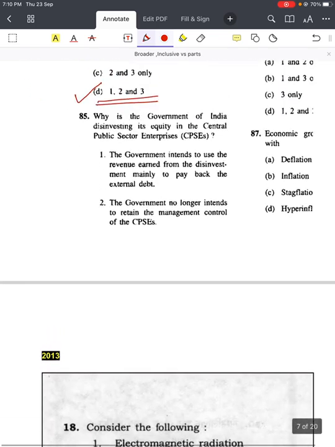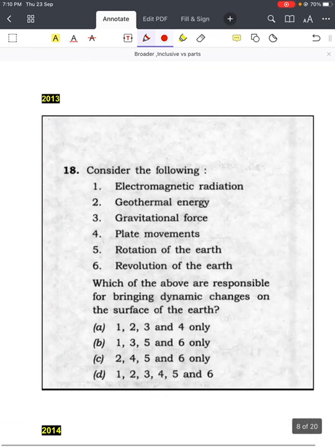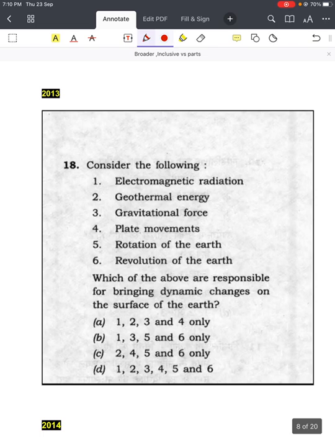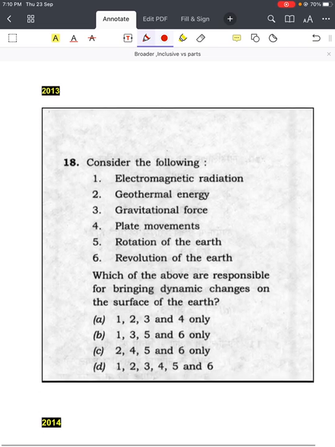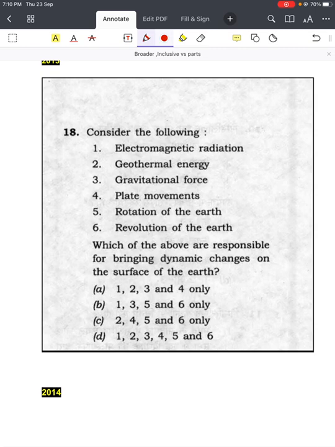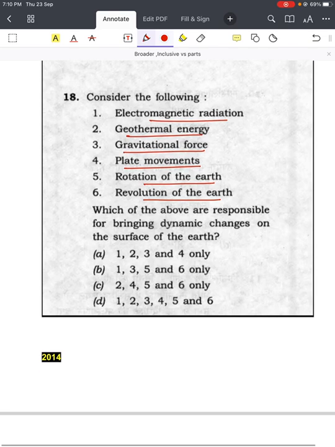Right. Next question. The next question is from the 2013 question paper. So this is the question. Consider the following: electromagnetic radiation, geothermal energy, gravitational force, plate movements, rotation of the earth, revolution of the earth, right? Which of the above are responsible for bringing dynamic changes on the surface of the earth, right?